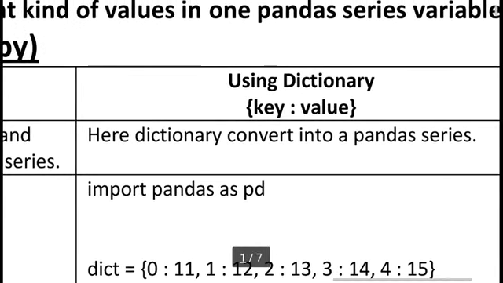Here we can also use the dictionary concept to convert a dictionary into a pandas series. We already know in a dictionary we always use curly brackets. In curly brackets a colon is always used; before the colon we always use the key, and after the colon we always use the value. This is the basic concept of a dictionary, and this concept will be used to store a set of values in a pandas series. So this dictionary converts into a pandas series.